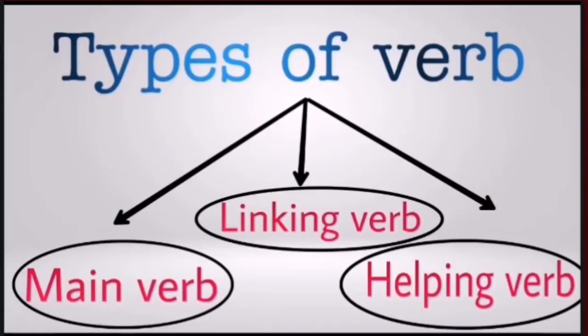Let us revise. Verb means action word. There are 3 types of verb: main verb, linking verb and helping verb. Main verb is the main action word in the sentence. Linking verb links a noun or a pronoun with the description, and helping verb helps the main verb.